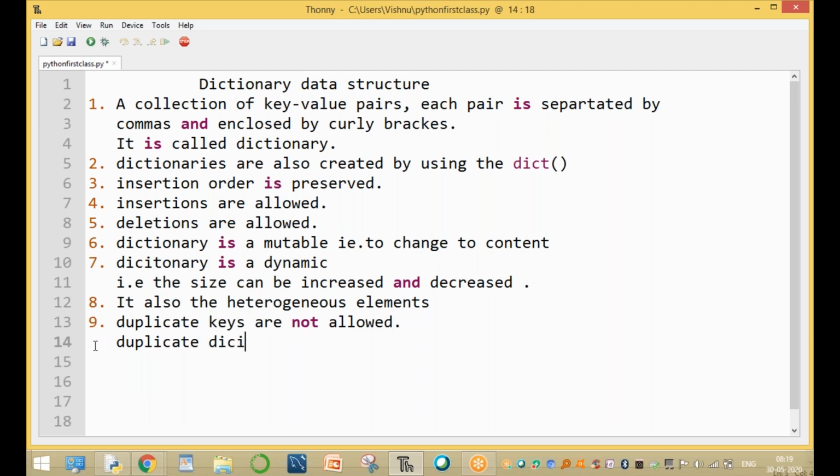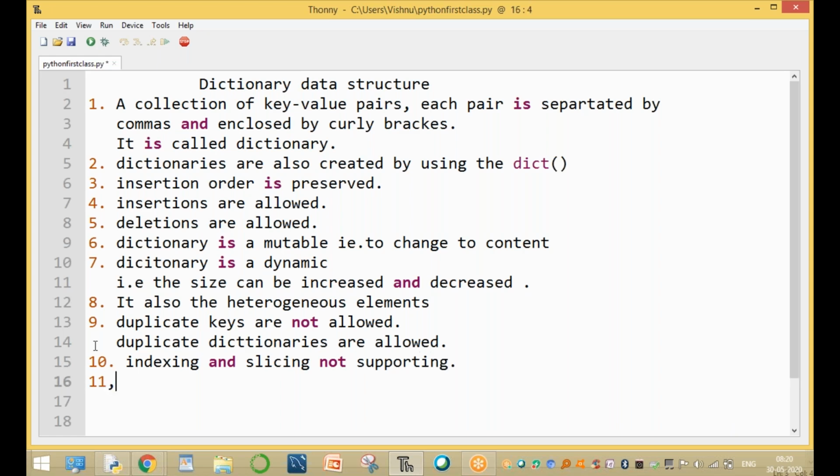Duplicate values are allowed. That is very important. Now, the next one is indexing and slicing are not supported here. These are the important points in dictionaries. Now the first point is that a dictionary is a collection of key and value pairs.